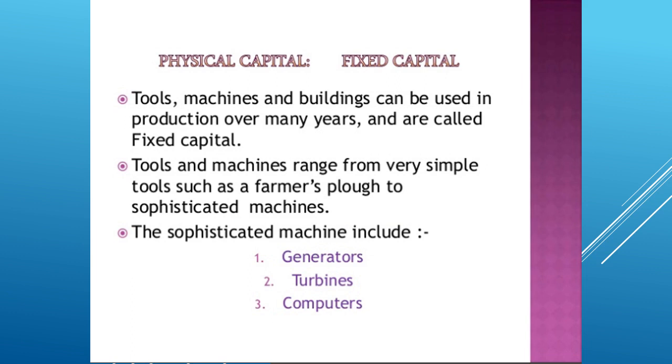Capital. Capital is of two types: one is the fixed capital and the other is the working capital. Tools, machines, and buildings can be used in production over many years, and they are examples of fixed capital. Tools and machines can be small tools or big machines, such as generators, turbines, harvesters, computers. They all require investment, and this is called fixed capital.